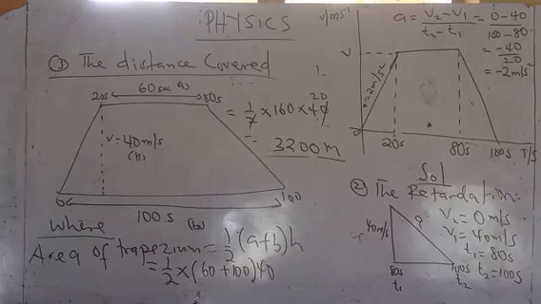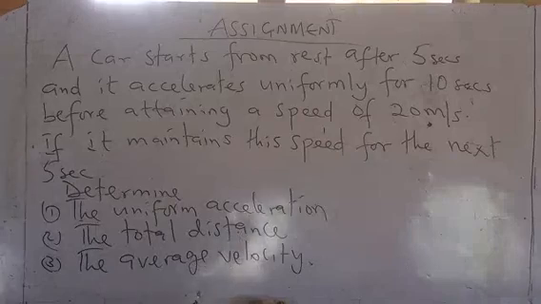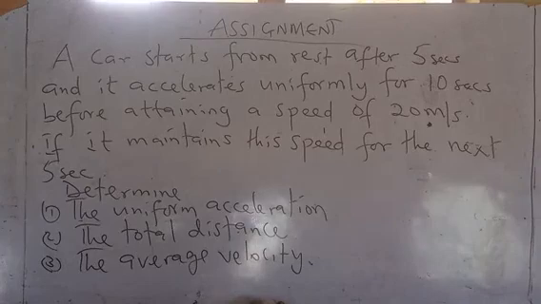All right. So on the board is an exercise for you to engage yourself with. A car starts from rest after 5 seconds and it accelerates uniformly for 10 seconds before attaining a speed of 20 meters per second.